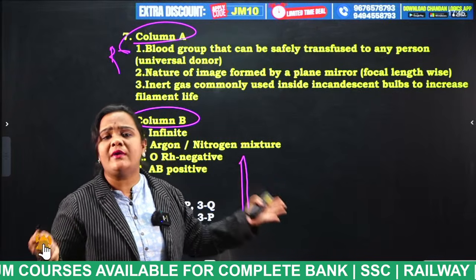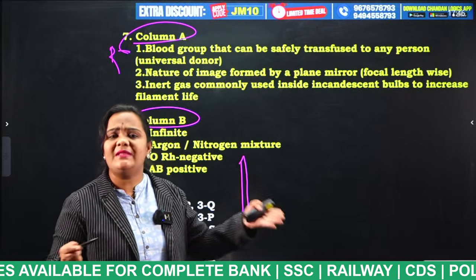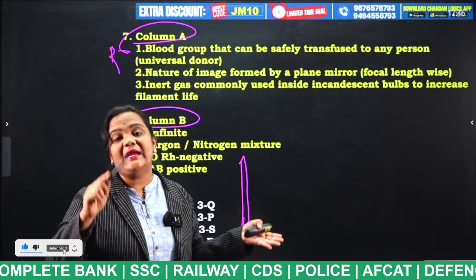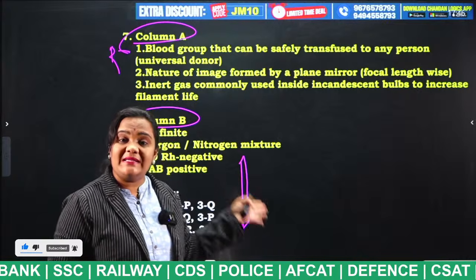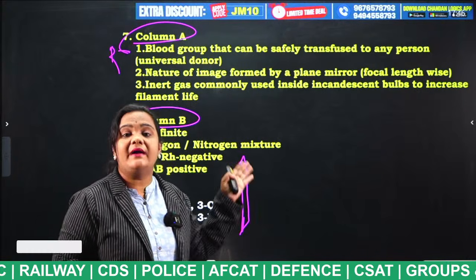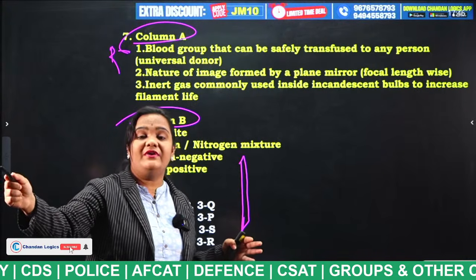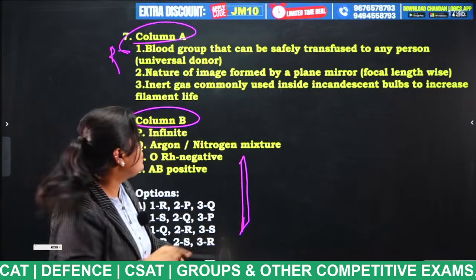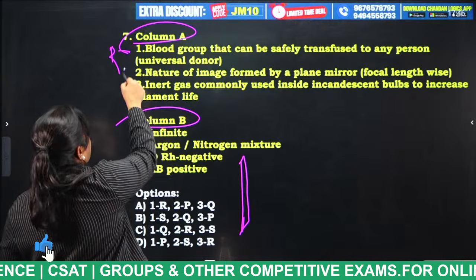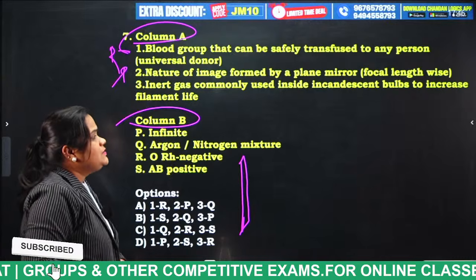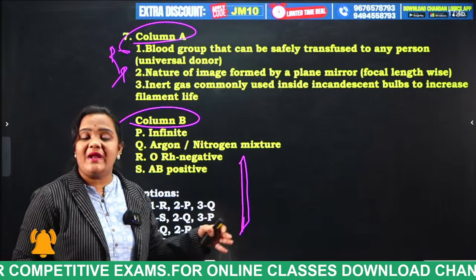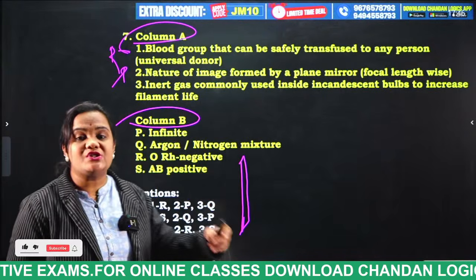If there is no radius of curvature, so what will be the focal length? Focal length will be infinity. Why? Because for this flat mirror, the radius of curvature will be infinite. In the same way, the focal length will also be infinite. So, what is this actually? Here it is P. And finally, in order to increase the filament life, what is the filament used in a bulb, students? Tungsten filament.